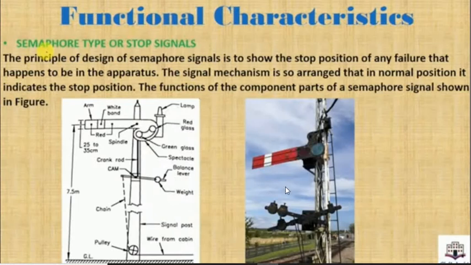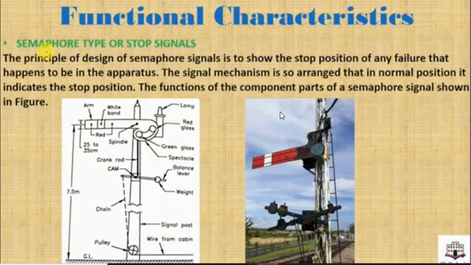This is the normal position of the semaphore signal. So see there, the principal design of the semaphore signal is to show the stop position. It is usually provided to show the stop position, especially if in the track there is a failure, a problem, or a train standing there. So that's why it is provided to give the stop sign.